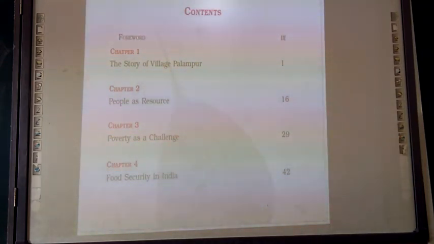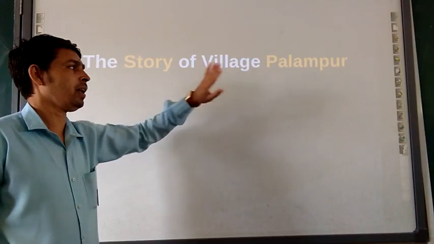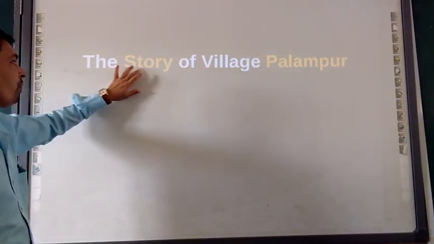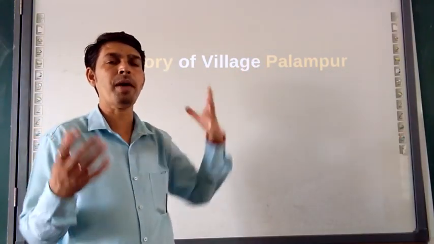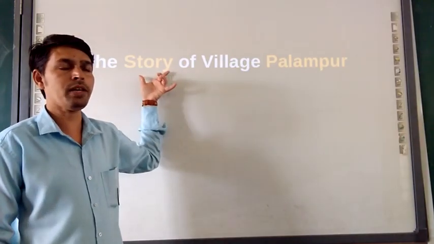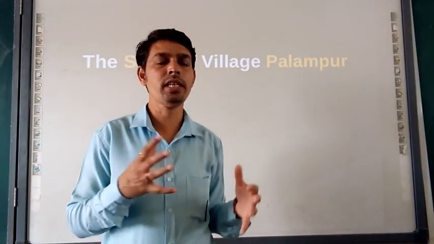Please. The content speaks of 4 chapters. Chapter number 1, chapter number 2, chapter number 3, chapter number 4. Next, this is the first chapter, the story of village Palampur. Here we are talking about the story of village Palampur. Palampur is the name of the village. We are going to have a story of this village. So, let's move on to discuss what is in this chapter.